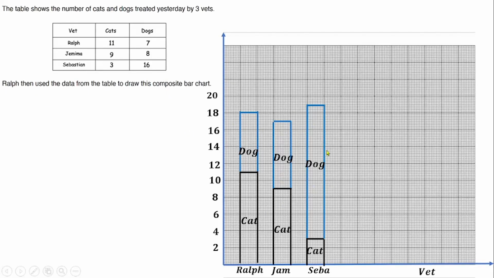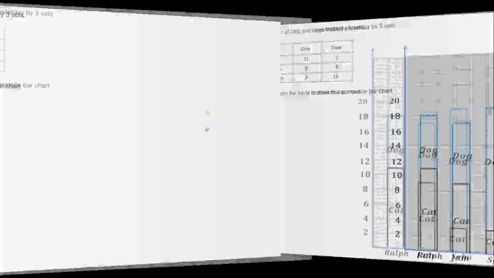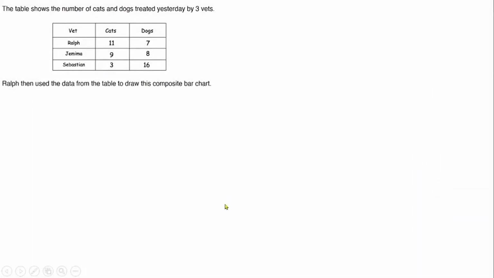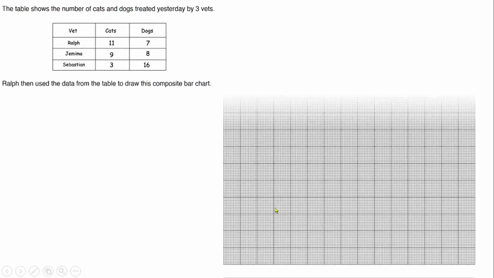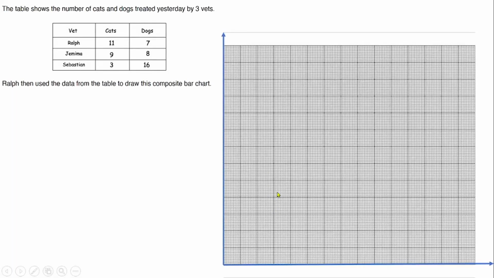So don't forget that this is one way I can represent this information. I can also represent this information another way, rather than drawing it in a composite way, which is what I'm going to be doing next in this next slide. So I'm going to represent this same information with multiple bars, not talking about the composite bar. So I'll quickly draw the graph and label it like we did in the previous slide, same information.